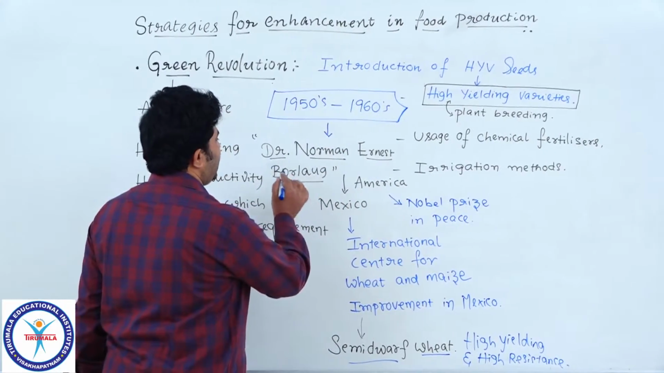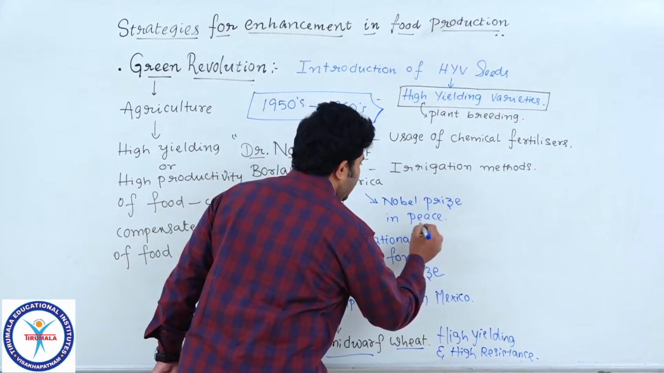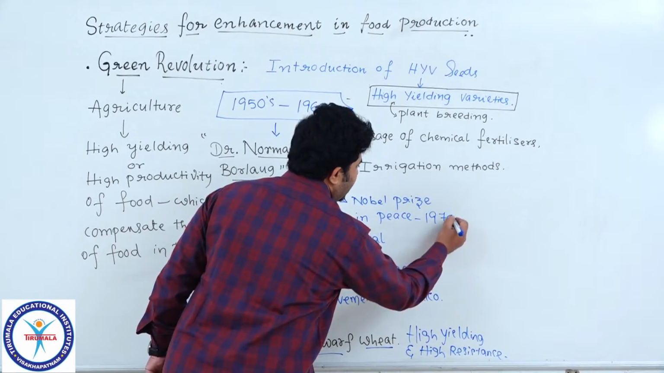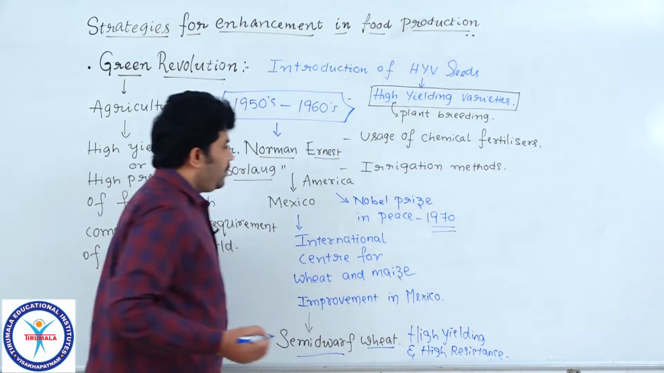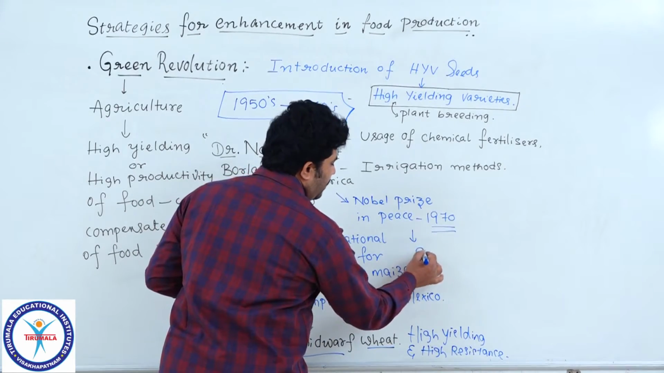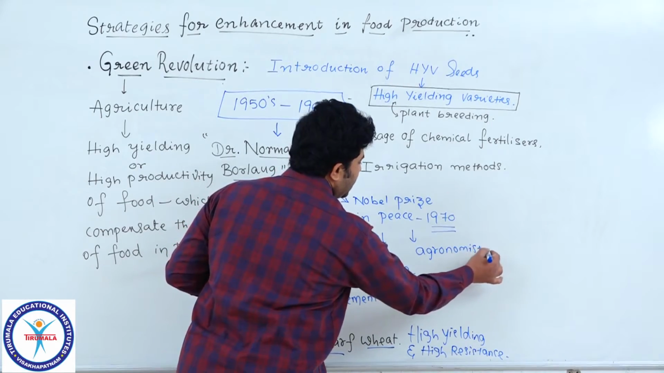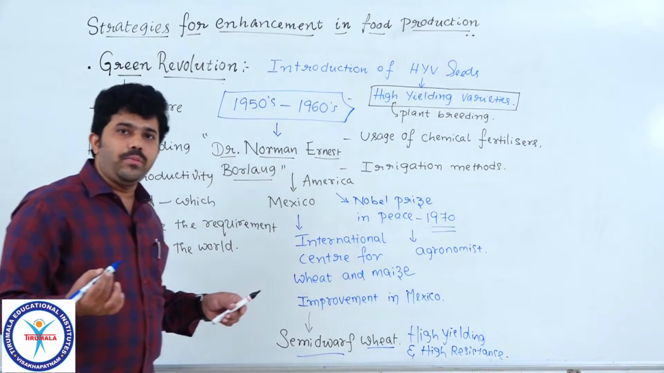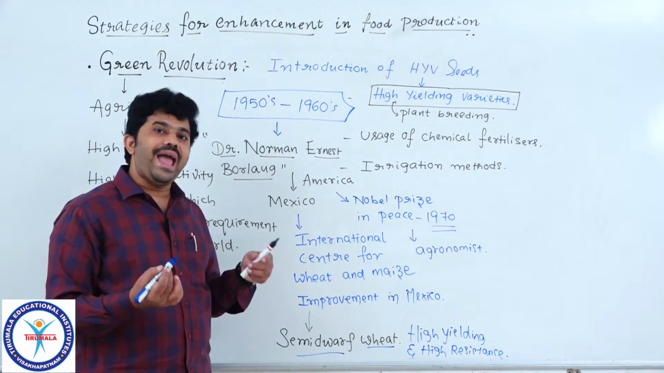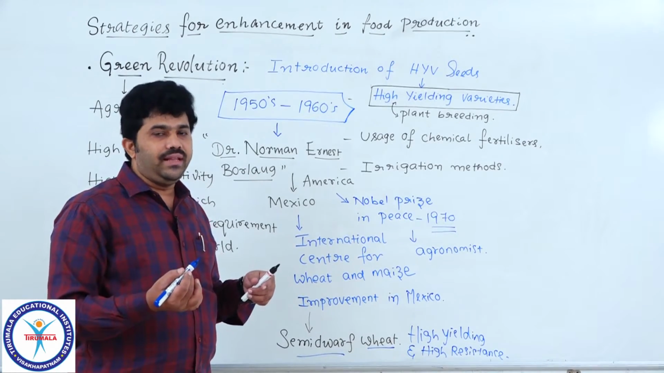So the great scientist Dr. Norman Ernest Borlaug got the Nobel Prize in Peace in the year 1970. Understood? Basically, he was an agronomist. The scientist Norman E. Borlaug was an agronomist. He had very much interest in agronomy. Agronomy means the field of agriculture. How should we increase the acreage of land? How should we increase crop productivity in the world?